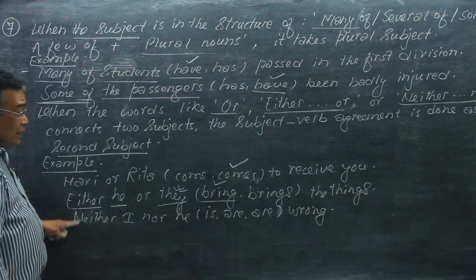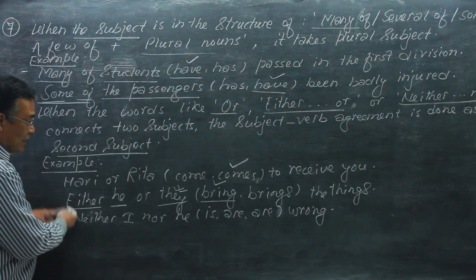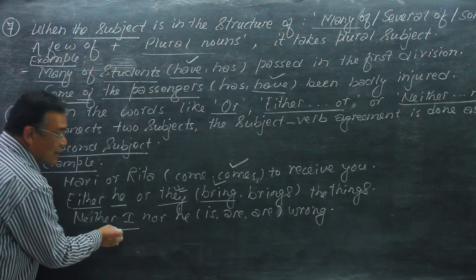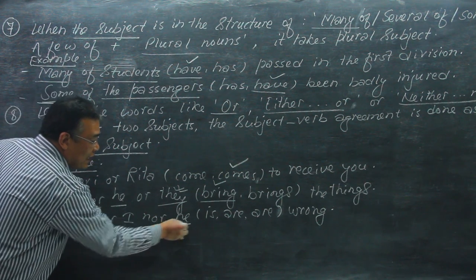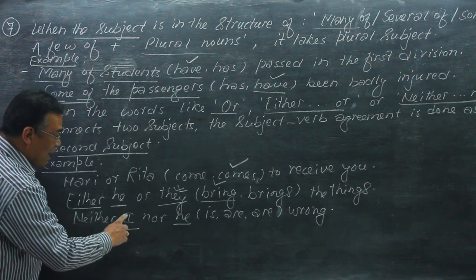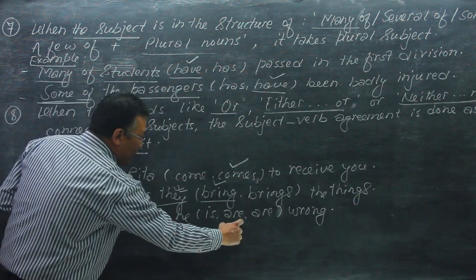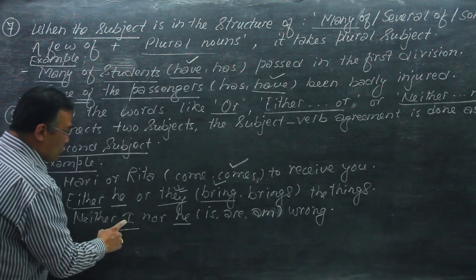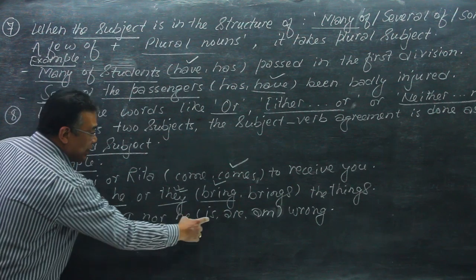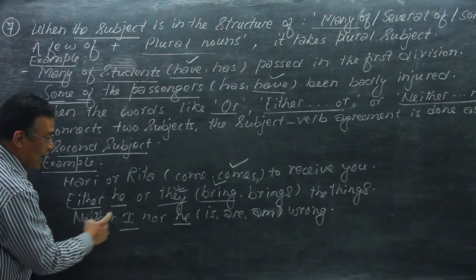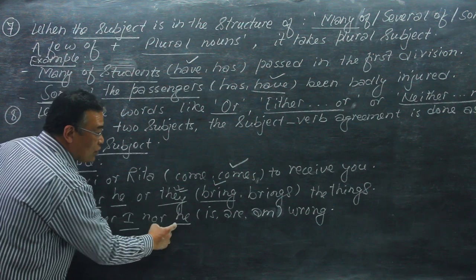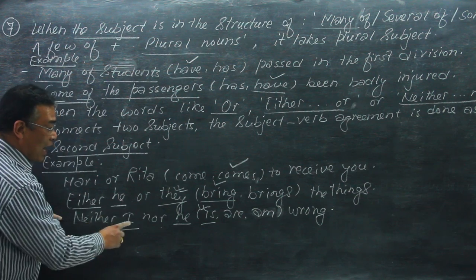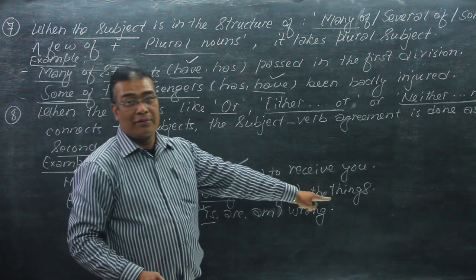Now the third example is also like the second one: neither I nor he. I is first person singular, and he is third person singular. I takes am, so I am, and he takes is. But here, neither I nor he, so the second subject is he. Neither I nor he is is the correct answer, and neither I nor he am is wrong.